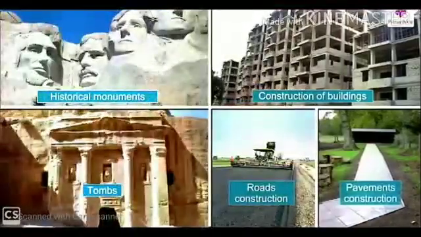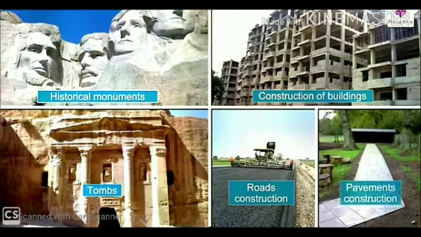Now how is granite useful? Granite is used in historical monuments. As you can see, ये सब बनाने के काम आता है. It can be used in the construction of buildings, it can be used in tombs, road construction and pavement construction. यहाँ पर हम granite का यूज करते हैं. ओके, सो what is granite? Granite is an igneous rock which is very strong, which is very durable, और उसका यहाँ पर यूज होता है.